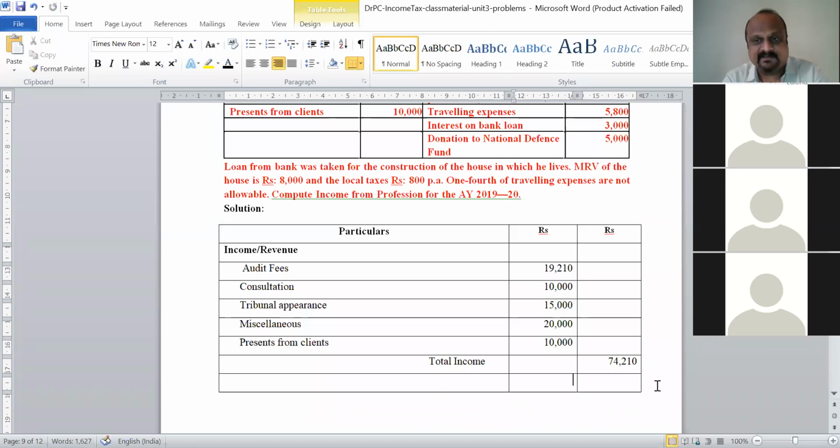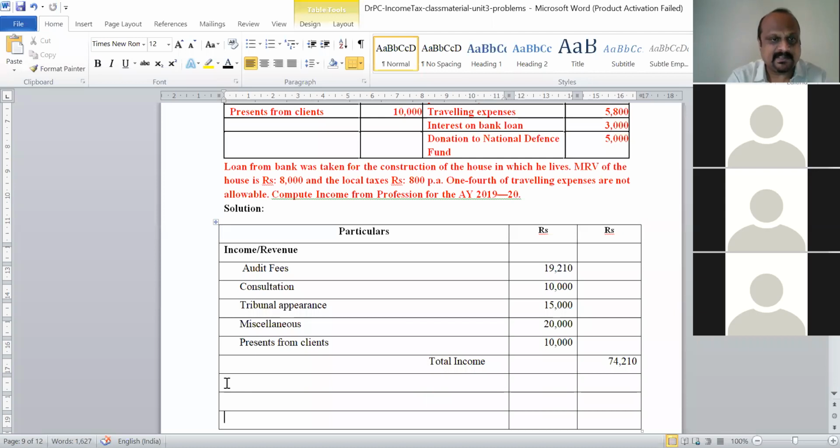Now we have to find what the payments are. Check whether there is any item they have given in the adjustments here. Loan from bank, MRV, house, local taxes paid, traveling expenses. These are related to the expenses side, so let us not consider it here now. We can go further.